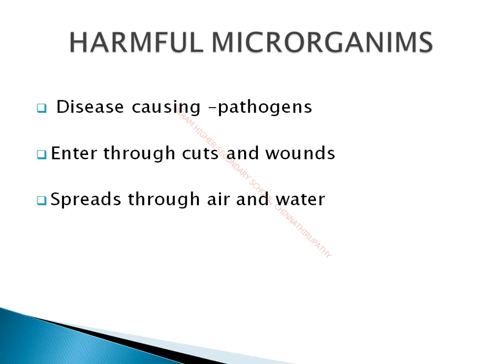If we have any cuts or wounds on any part of our body, these microorganisms can enter inside the cuts and wounds and then they enter into our bloodstream and they can cause any kind of disease. Once the disease occurs, it can be revealed with the onset of different kinds of symptoms. Once a microorganism has entered our body, it will start to produce different kinds of toxins.